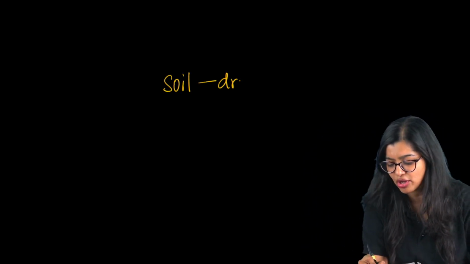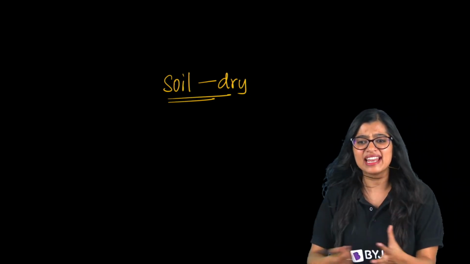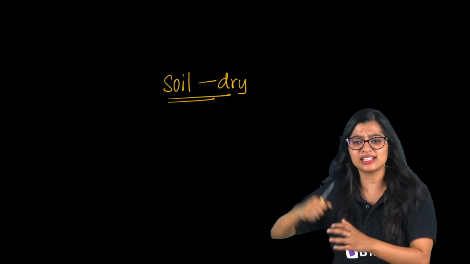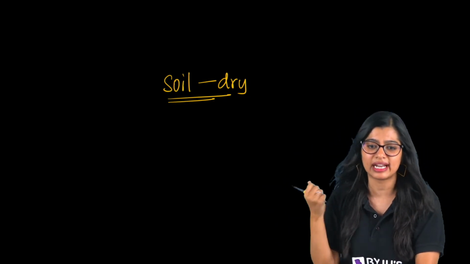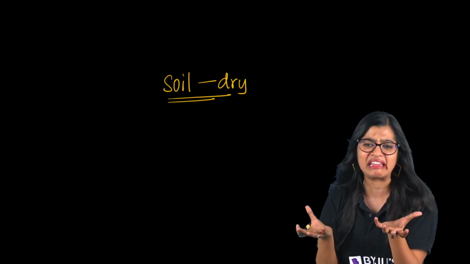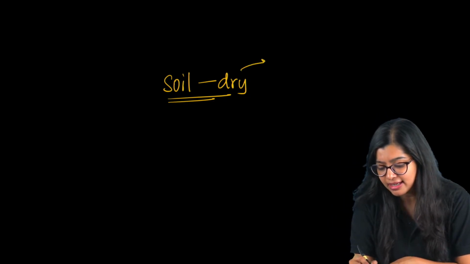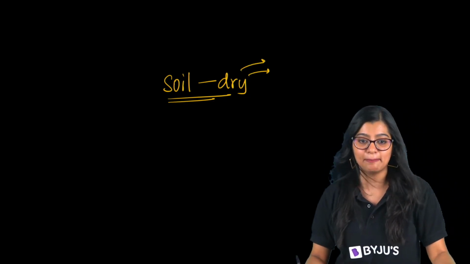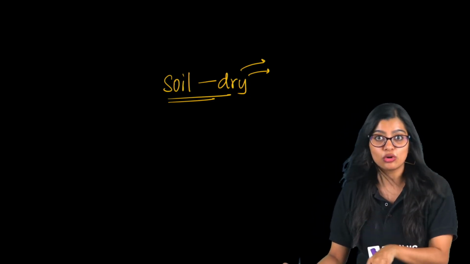Now in some cases, what will happen? The soil will be very dry, right? How many of you have noticed this? The soil will be very dry, like it's very difficult to break. It's very difficult to break the soil or to loosen and turn it. It will look very dry and very hard, right? In such cases, it becomes very difficult to do the process of tilling and plowing. So what should we do? Sometimes it could be dry.